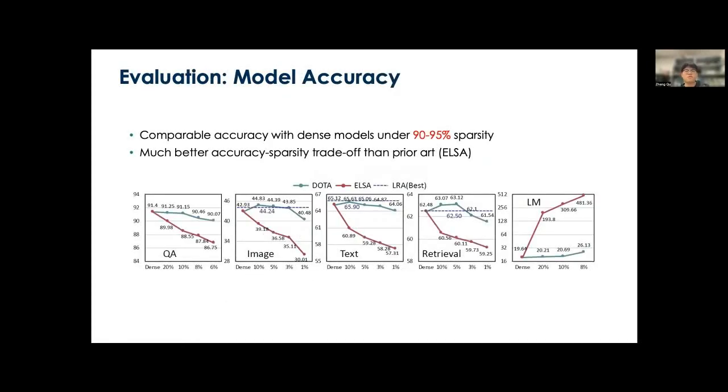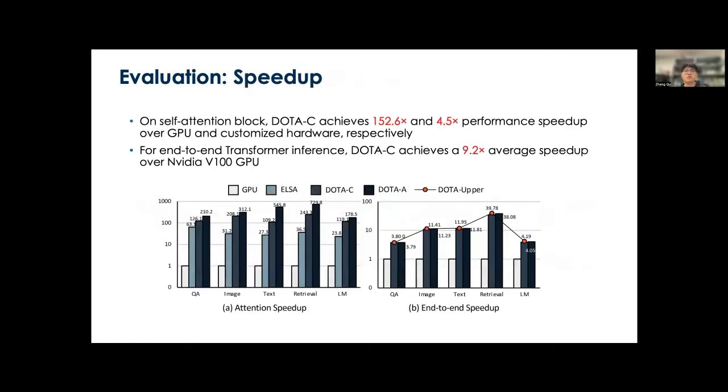Firstly, in terms of model accuracy, we compare DOTA with dense transformer models as well as ELSA. As we can see from the figure, across all the evaluated benchmarks, DOTA achieves on-par accuracy with the dense model under 90 to 95% of sparsity ratio. Also, under the same sparsity, DOTA achieves a much higher accuracy than ELSA, mainly by virtue of the trainable detection mechanism and the joint optimization strategy.